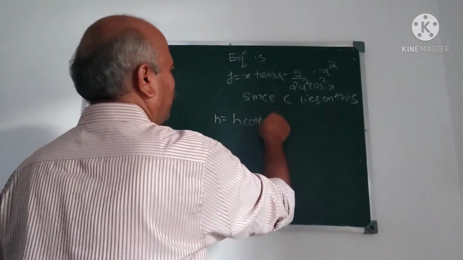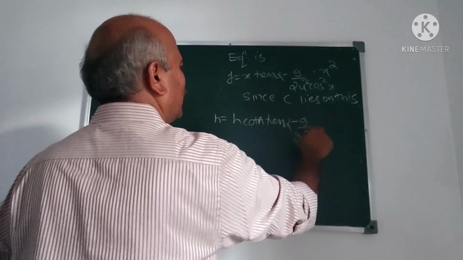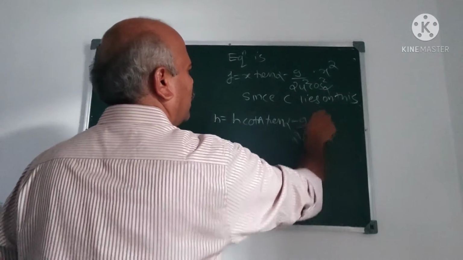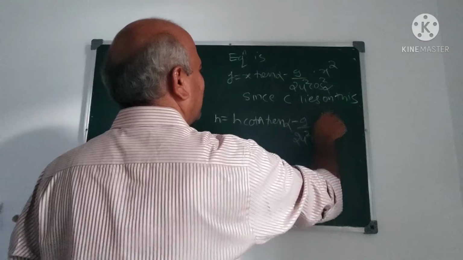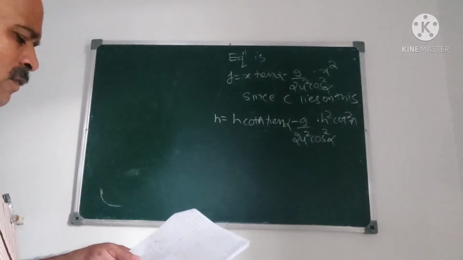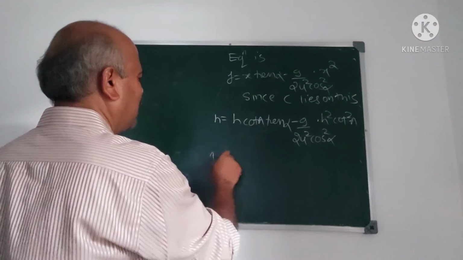H cot A into tan alpha minus g by 2u square cos square alpha into x square. What is x square? X square is h square cot square A. Therefore h is common here.